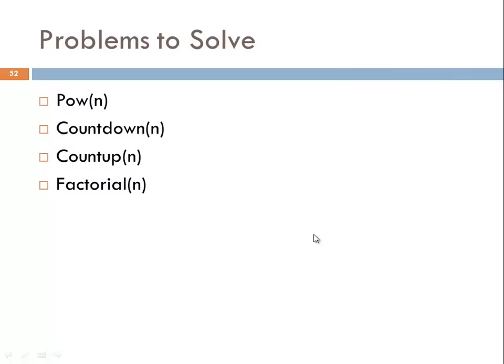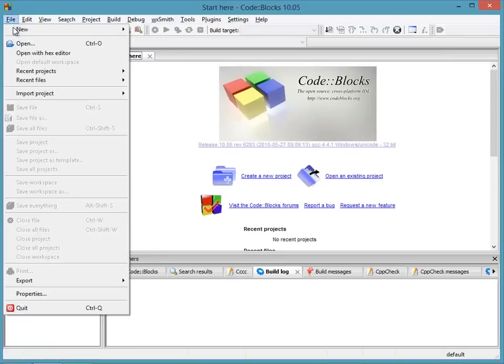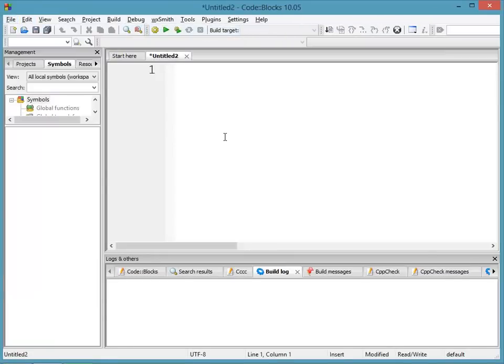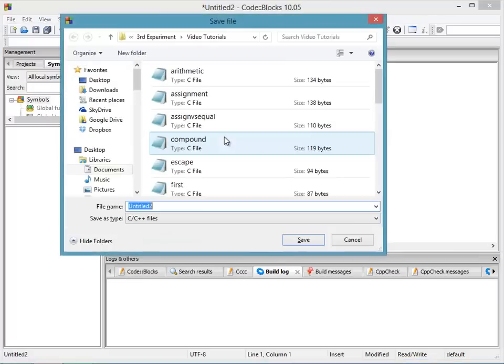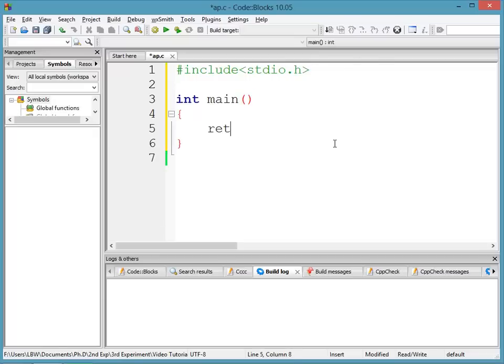So why don't we solve the problem ourselves? Let's solve that AP problem first. So I am starting the CodeBlocks compiler. I am starting a new file. I am creating a new empty file, and I am saving this file with the name ap.c, arithmeticprogression.c. Let's write a program. Include stdio.h, int main, return 0.